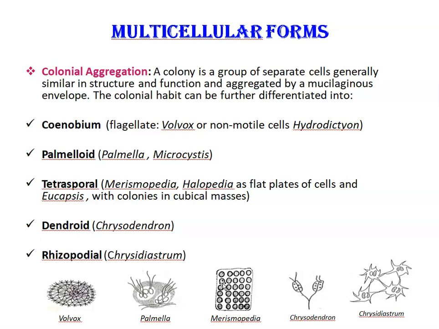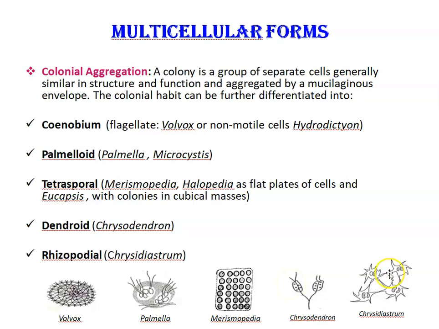Next is dendroid. Just look at this next diagram. Dendroid: here cells are united in a branching manner by localized production of mucilage at the base of each cell. Then the whole colony looks like a tree in habit. So an example is Chrysodendron. This is an example of dendroid form.